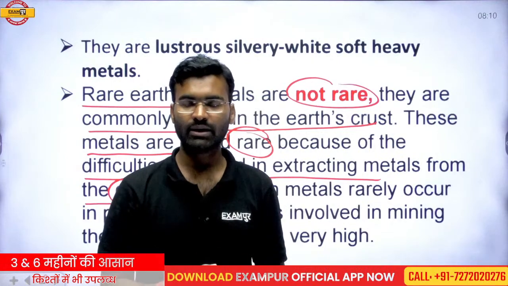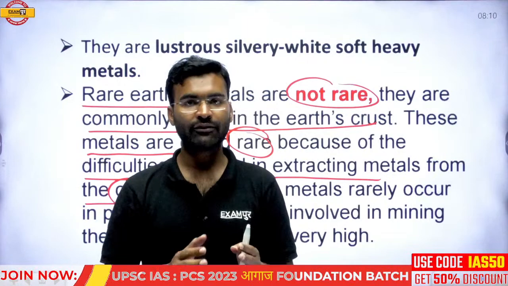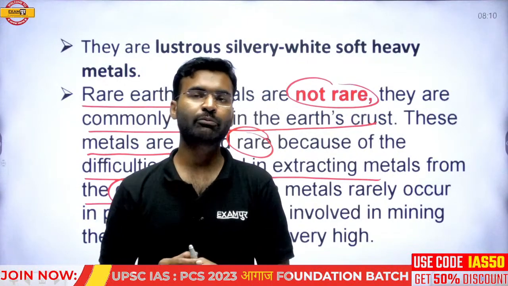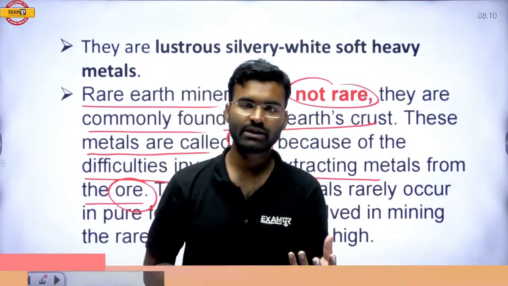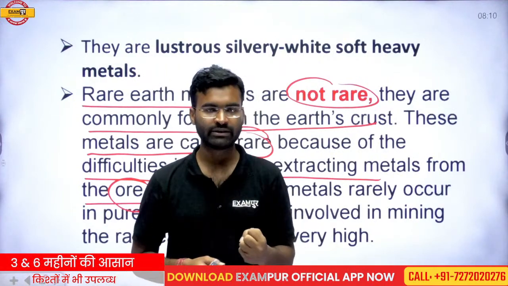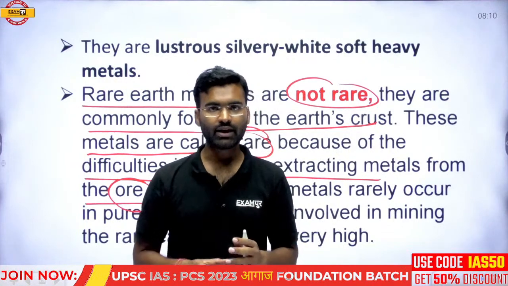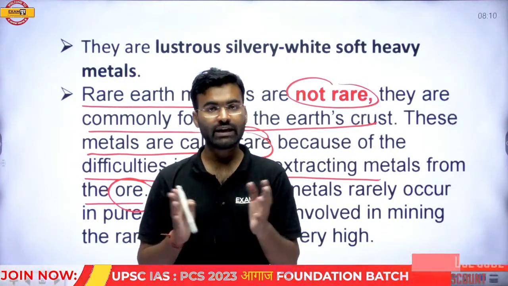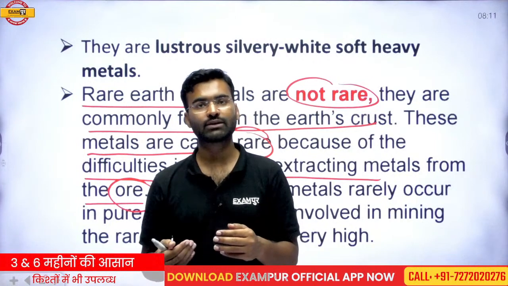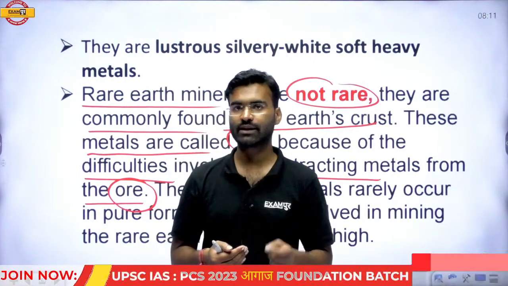We extract elements in oxide form or in the form of ore, and after the ore extraction we process it and find the required element from that ore. But with rare earth metals, segregating and extracting the elements from the ore is very difficult, and that is why it is termed rare.